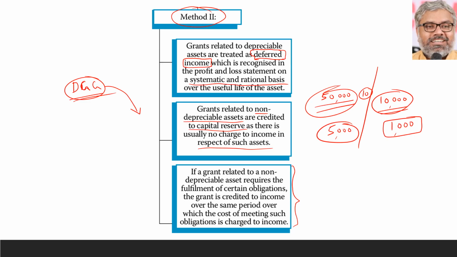These 2 points are related to non-depreciable assets, which is once again a rare scenario, but still we need to know the treatment of all types of assets.